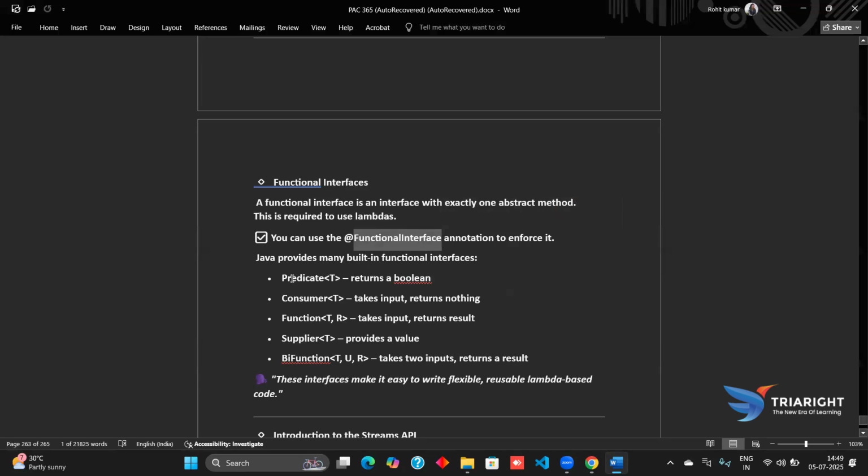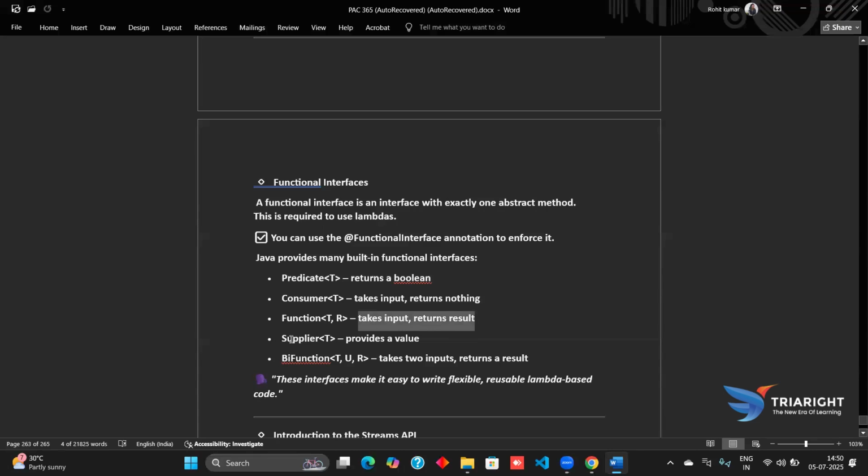And so we have the boolean interface, Predicate, which will return a boolean value. Then we have Consumer, which will take an input but return nothing. Then we have Function, which will take an input and return a result.